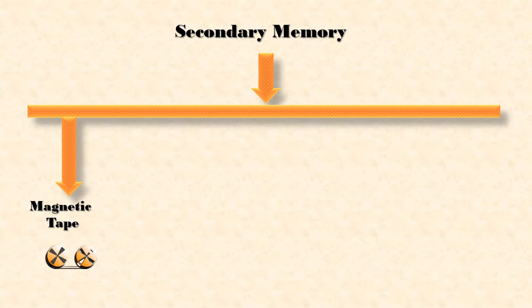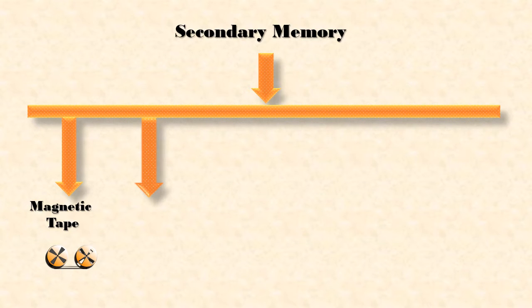Here, magnetic tape is similar to the audio tape recorder. Magnetic tape is a recording medium consisting of a thin tape with a coating of fine magnetic material, used for recording analog or digital data. Magnetic tape generally transfers data a bit slower than the hard drive. However, magnetic tapes are cheaper and more flexible. So this is the magnetic tape.